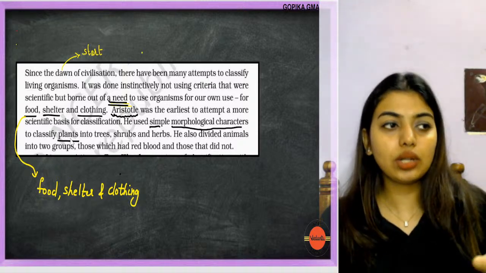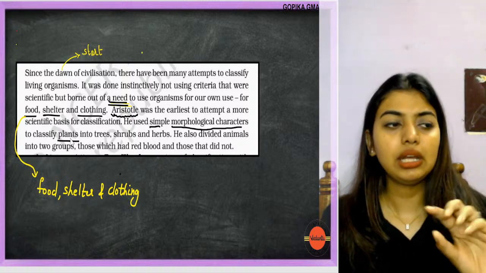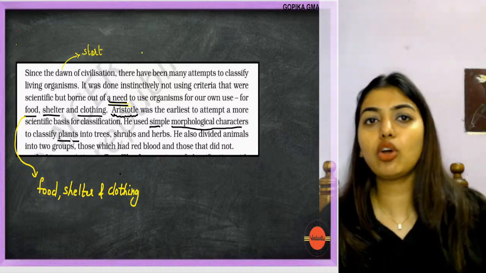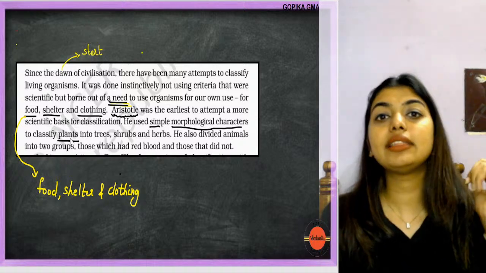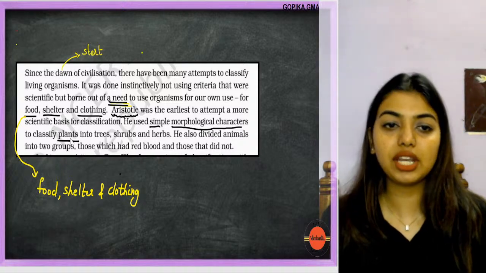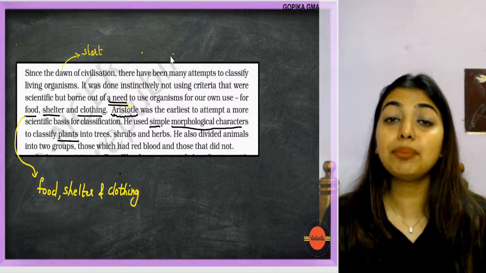That is, he looked at the plant, it is short, so he's like, wait, you're a herb. Then he noticed that the plants are of medium size, so I will call it a bush or a shrub. And then he noticed that there were tall plants, so I will call it trees. Very simple classification, yes or no? So the classification was based on simple morphology.